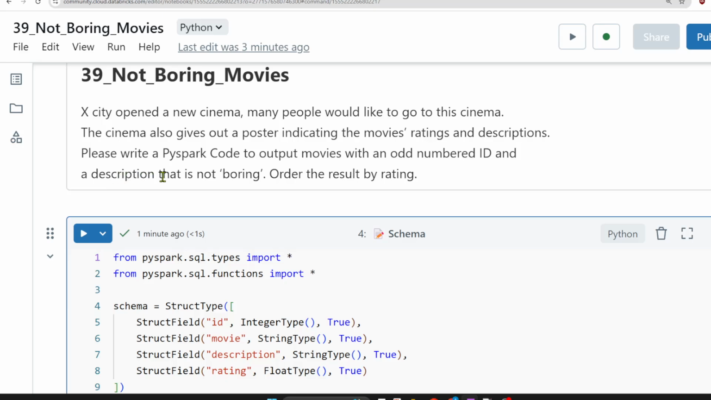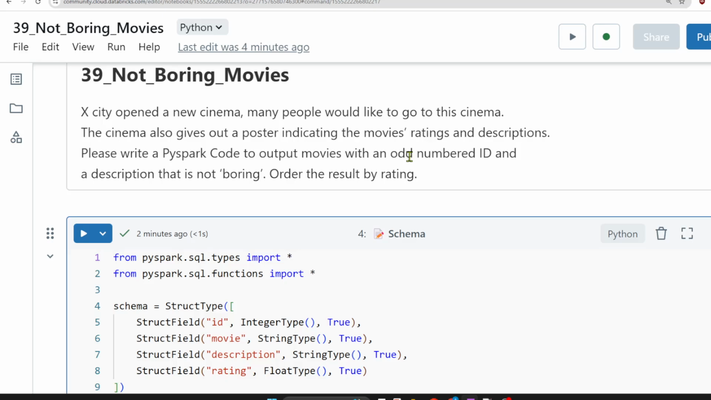And it should not contain the description as boring. So we have a description column. It should not contain any boring, correct? And order the result by rating. That means we have to order the result by rating. So this is the problem statement. I think we got almost 60 to 70% of the problem statement.